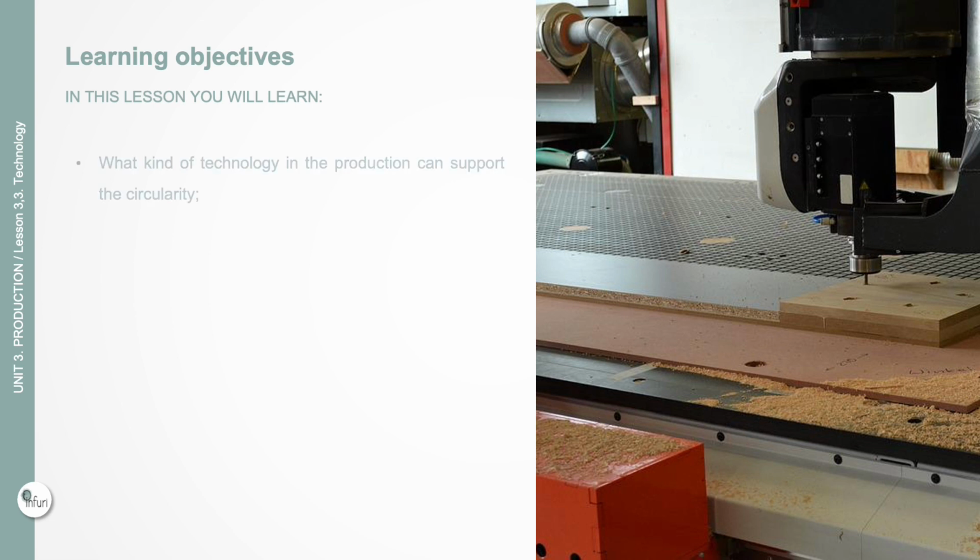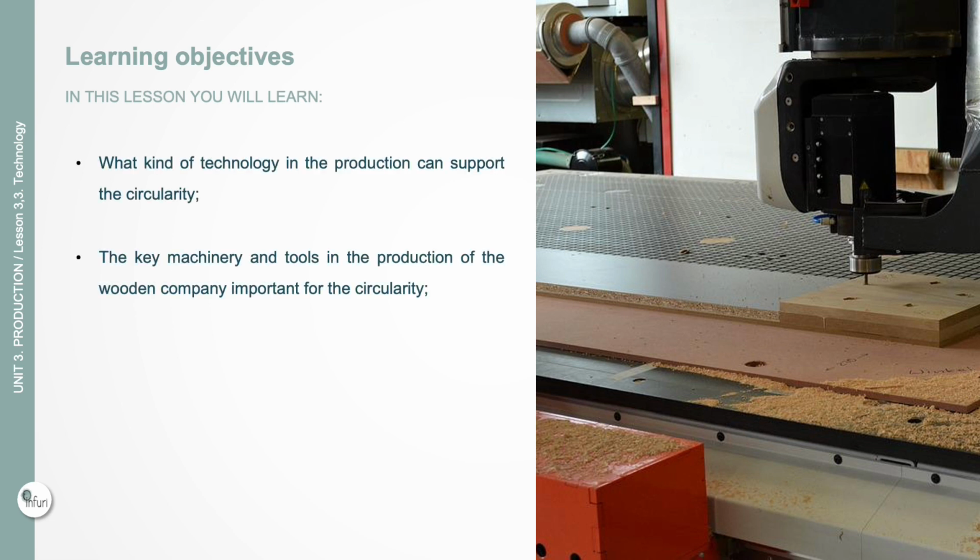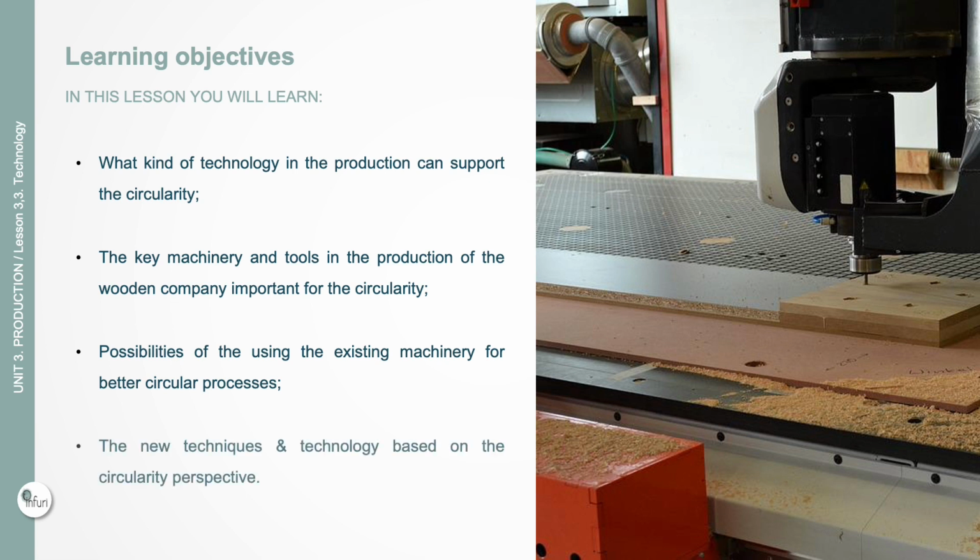Learning objectives. What kind of technology in production can support circularity? The key machinery and tools in the production of the wooden company important for the circularity. Possibilities of using the existing machinery for better circular processes. The new techniques and technology based on the circularity perspective.